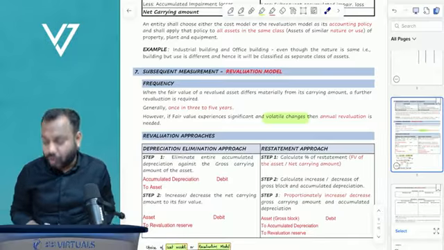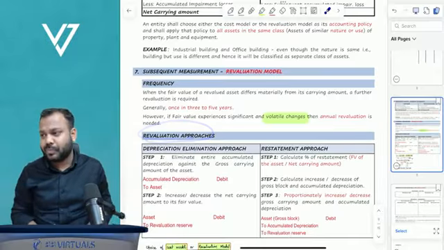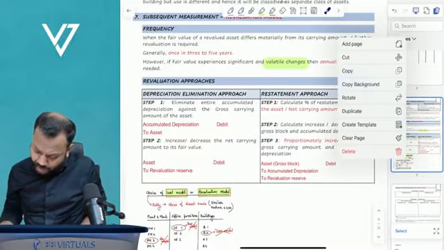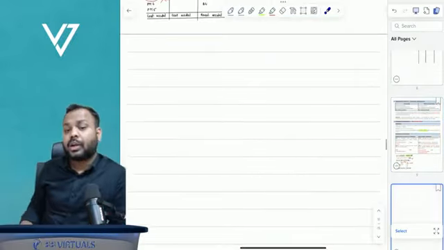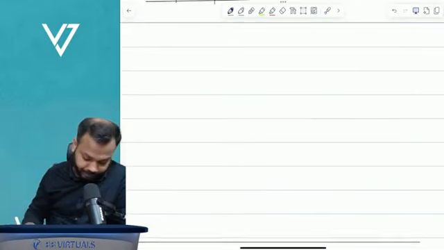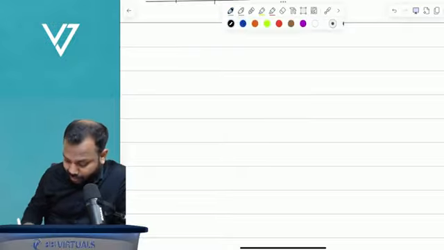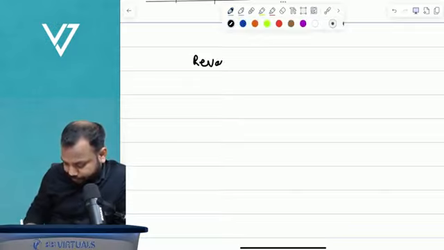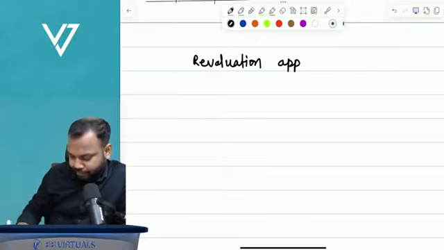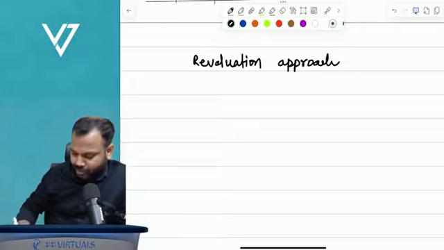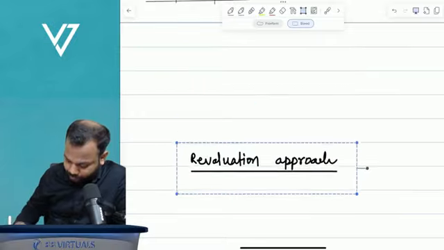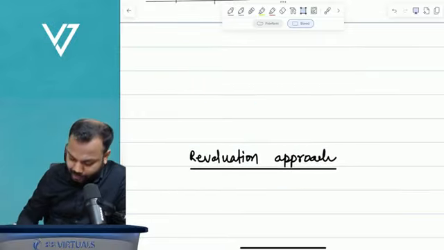Now comes the question of revaluation approach. Can I explain this revaluation approach using an example? Why not? So there are two types of revaluation approach. Let me discuss it with the help of an example. So first of all, let me take up an example.